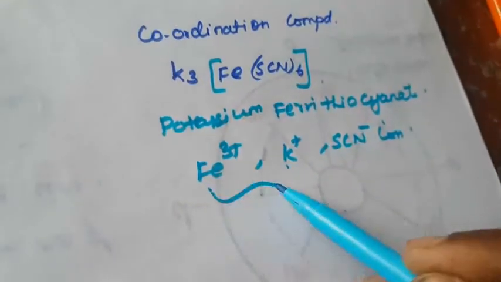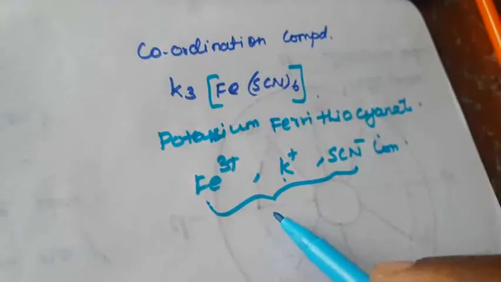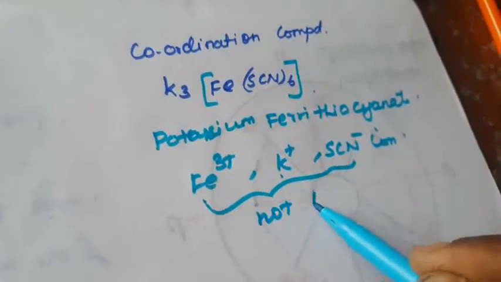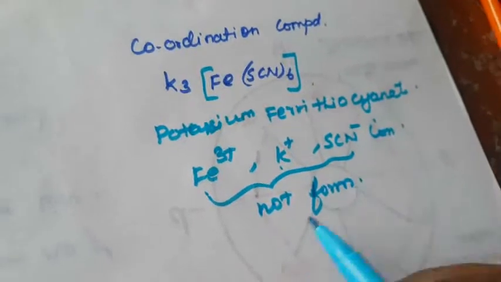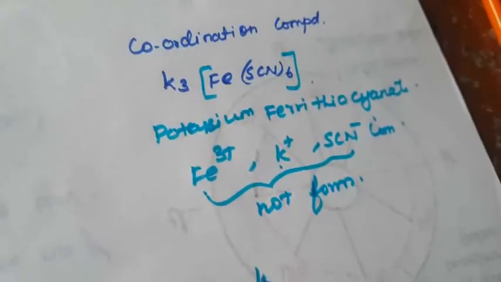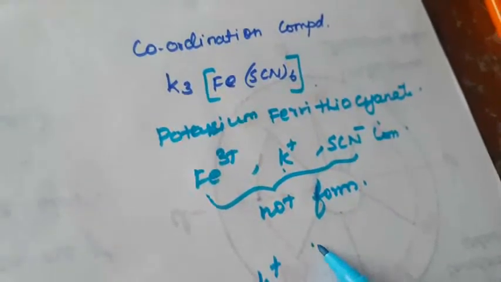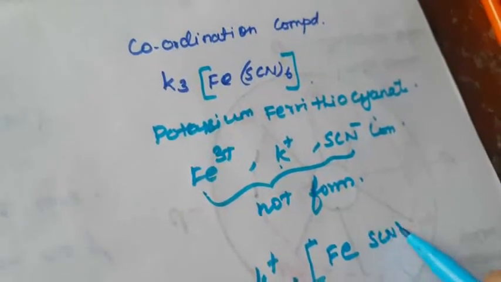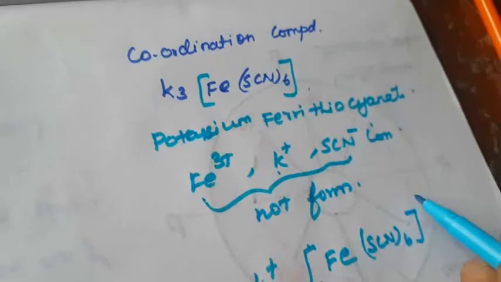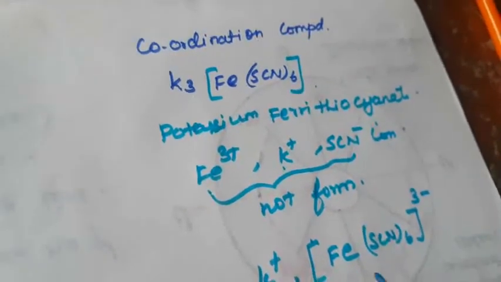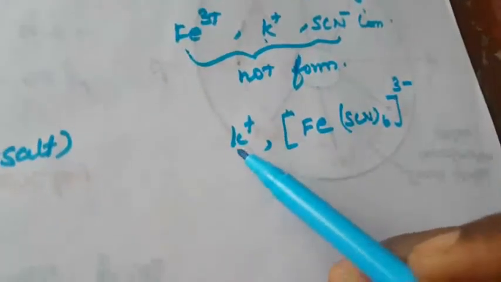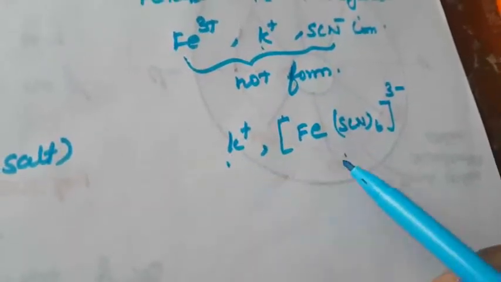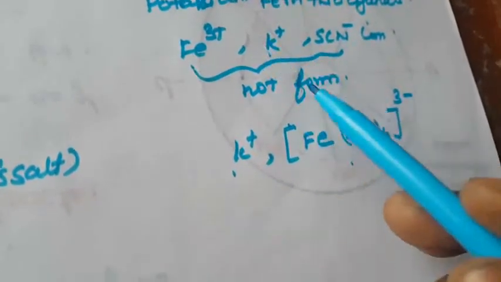rule. But the three ions are not formed. These three ions are not formed in the coordination compound. It forms only the K+ ion and the [Fe(SCN)6]3- ion. So it forms the cation and anion. Only two things are formed in the coordination compound.